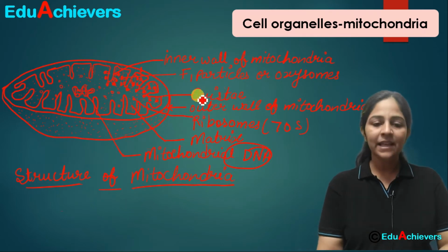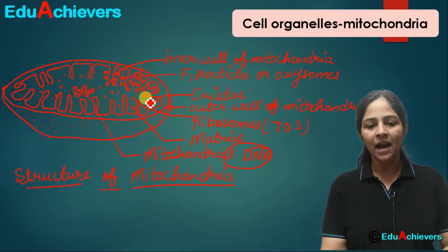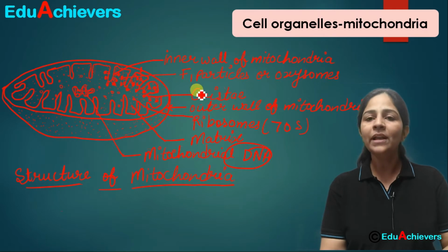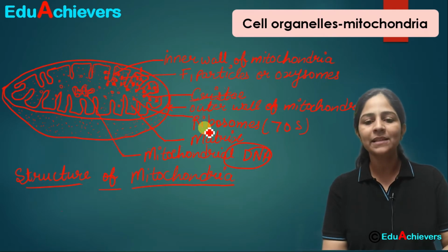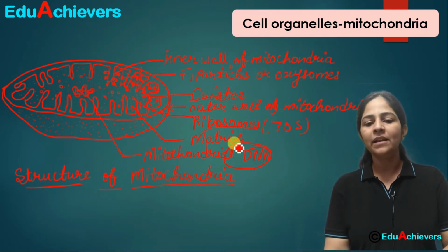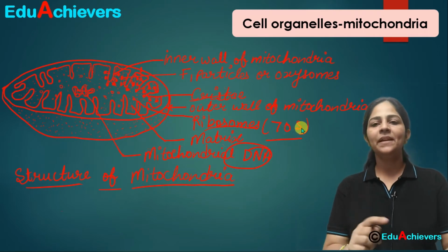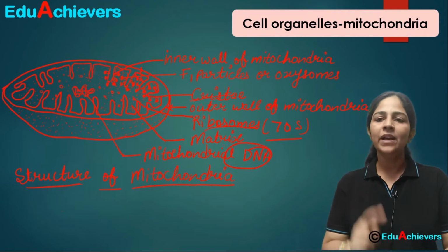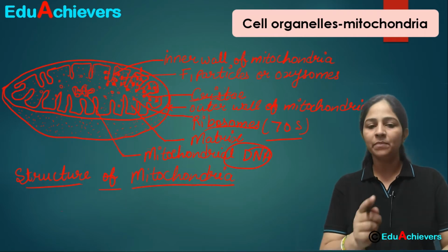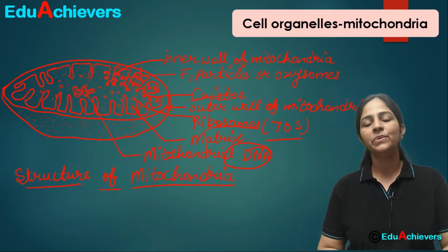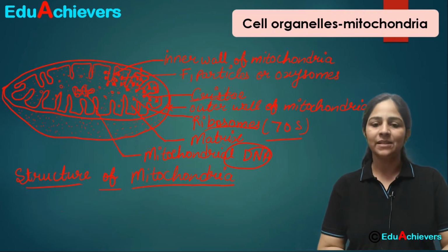Fine. Now next thing is, this folding of the inner membrane is called as cristae. And it has its own ribosomes, which are 70S. In the eukaryotic cell, 80S ribosomes are present, but when we talk about the mitochondrial ribosomes, these are 70S. Fine.